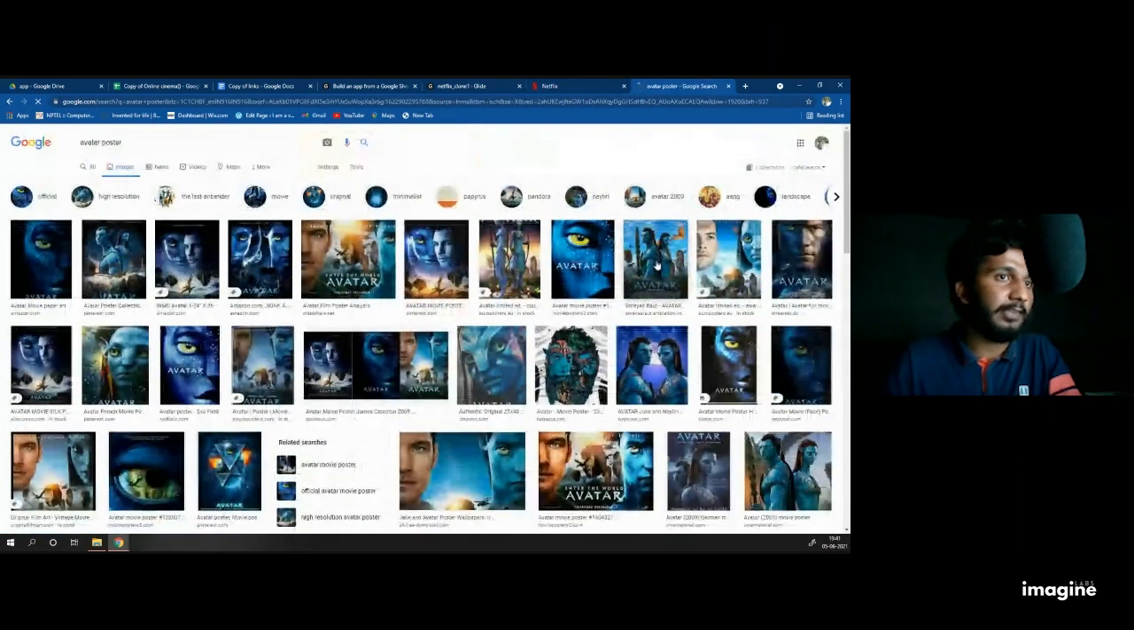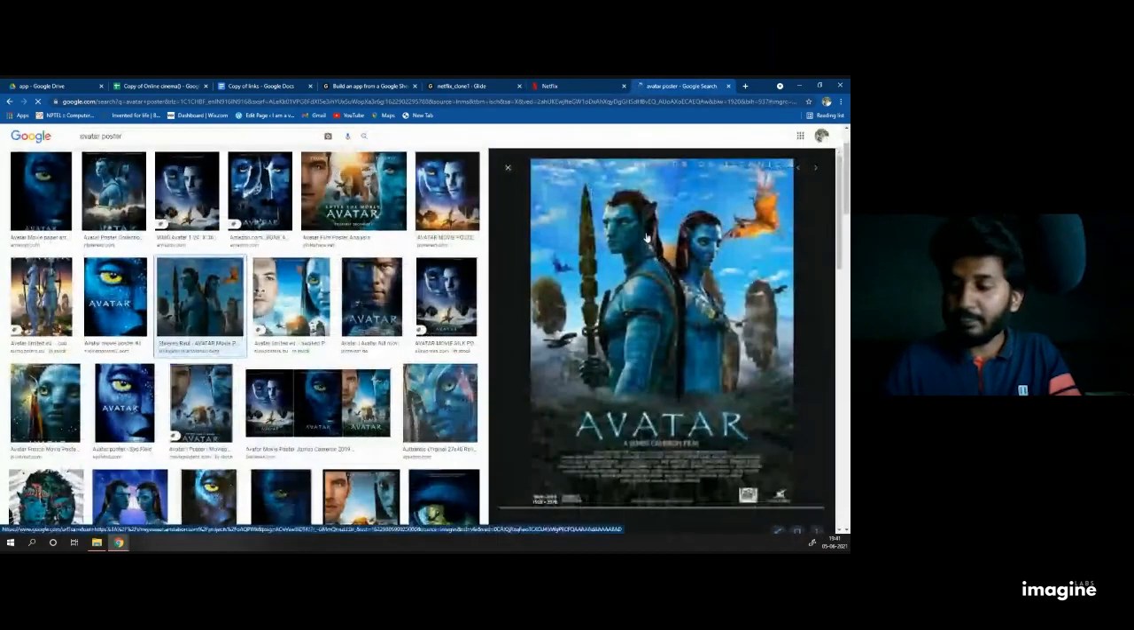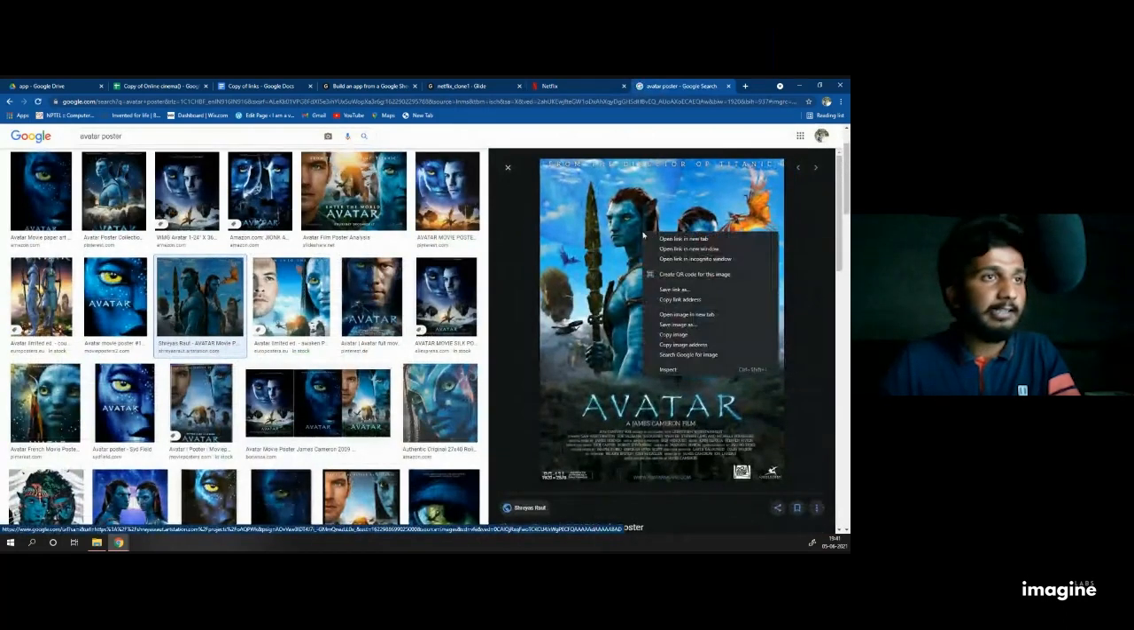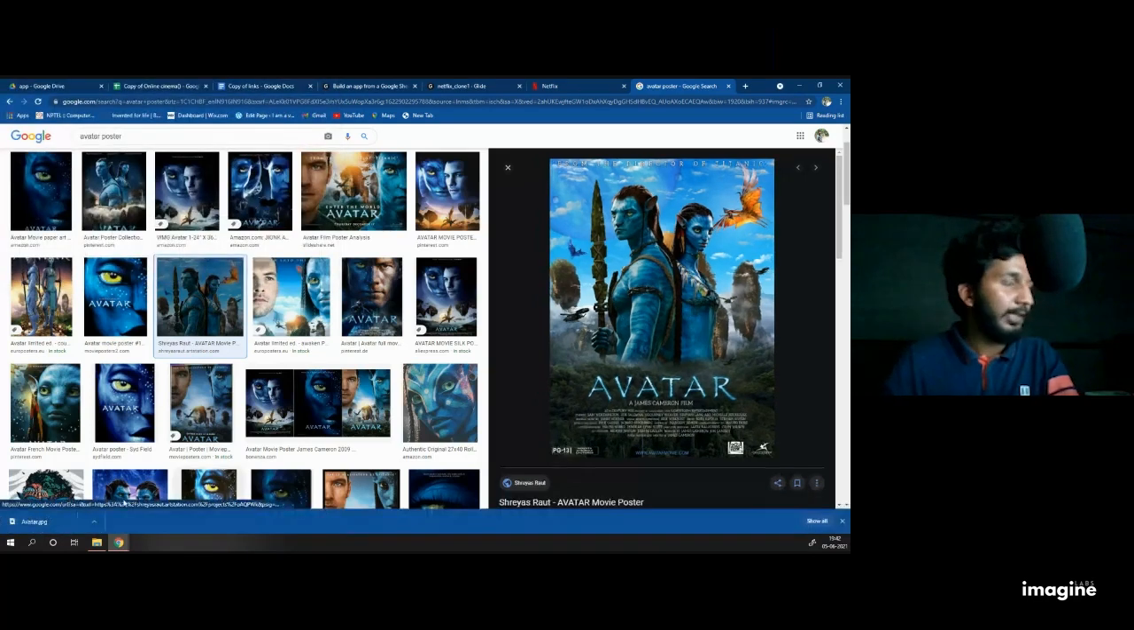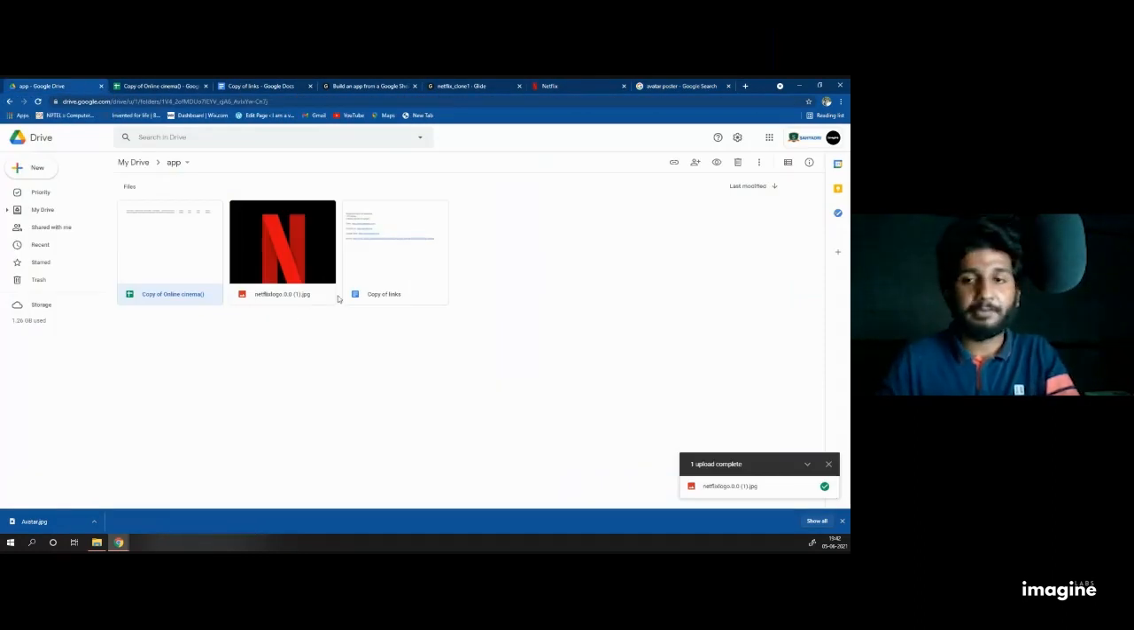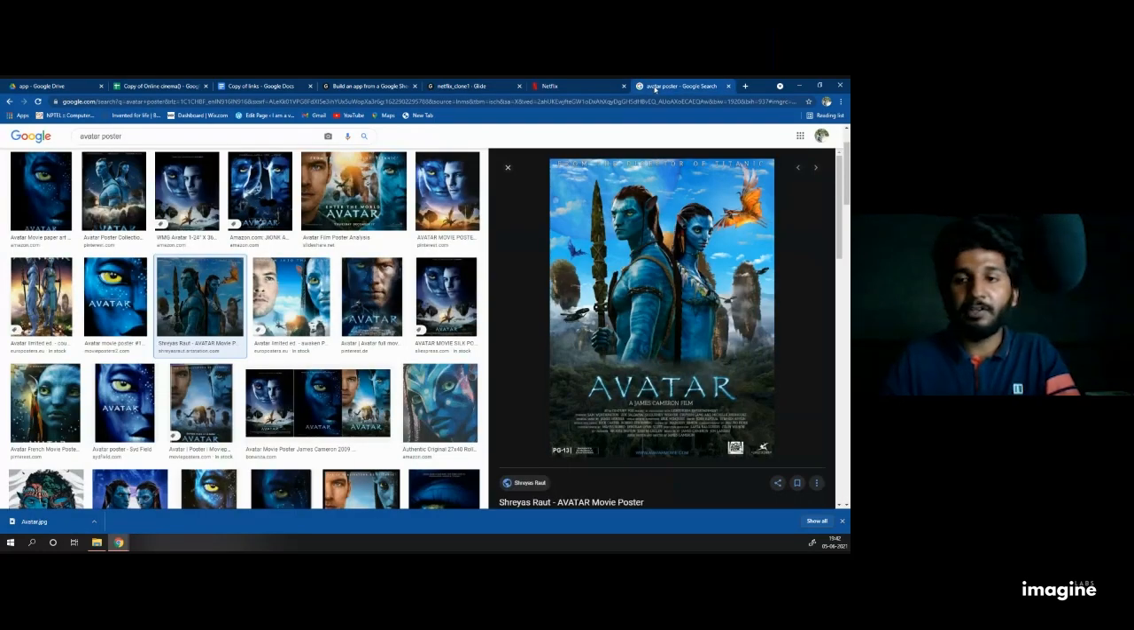I click any one of them and right click. Then I click save image as and I write avatar and press enter. Now the image is downloaded. Then I'll go once again to Drive. I think everyone has downloaded the poster of avatar. Done.